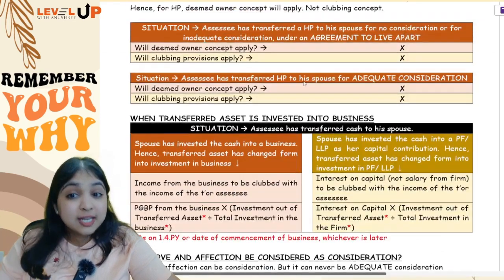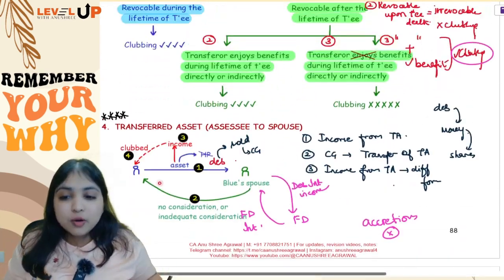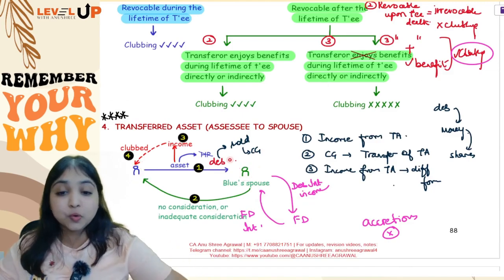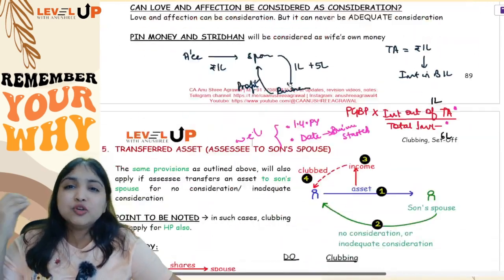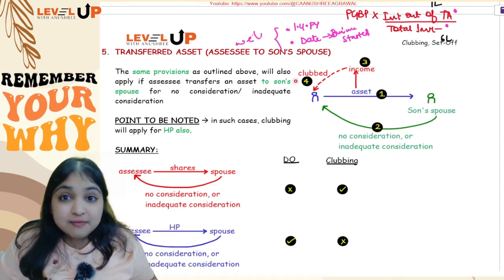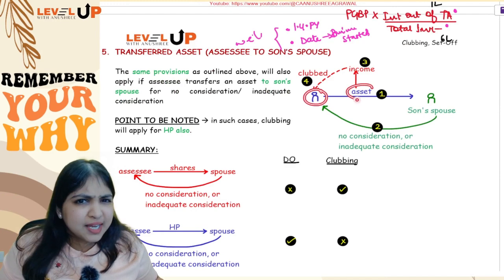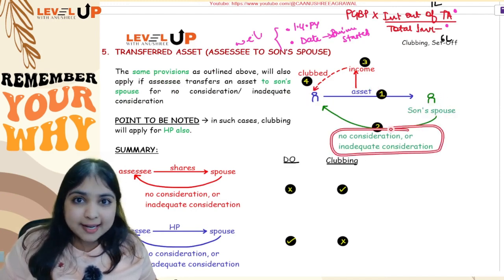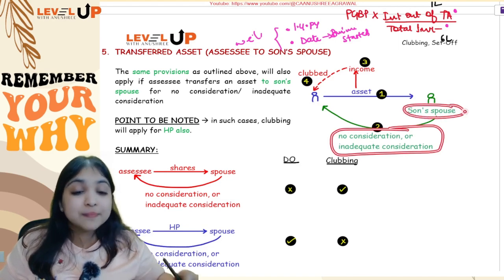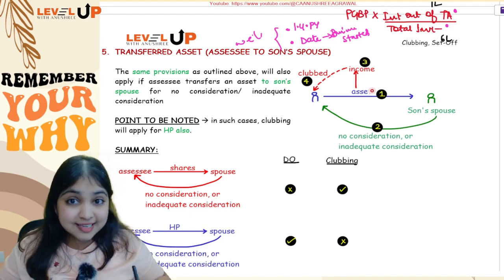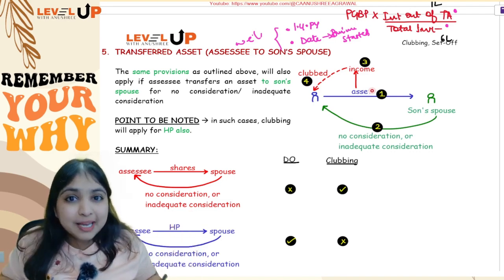Okay guys, so here notice I am talking only about assessee and spouse, only about the husband-wife relationship. So this was your fourth adjustment, your most important adjustment in your clubbing chapter. Now comes your fifth adjustment, wherein the assessee is transferring any asset to his son's spouse for no consideration or inadequate consideration, to daughter-in-law. Now here the same provision which we just now learnt, assessee to spouse, will apply even over here.